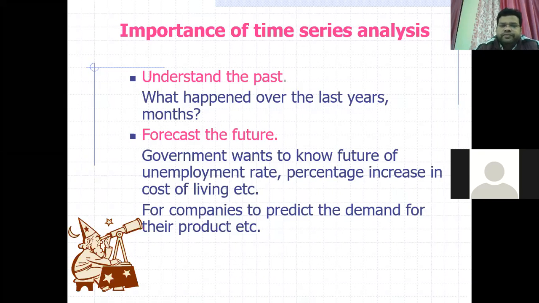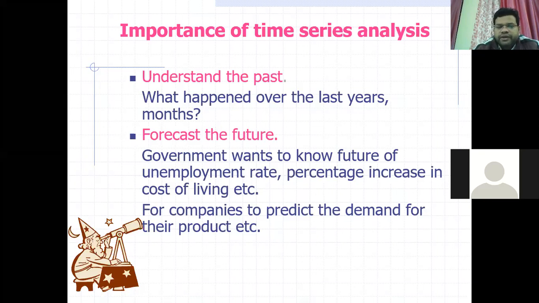The government wants to know the future unemployment rate and the percentage increase in the cost of living, because for every government or private employee there is a cost of living, the CPI, consumer price index. On the basis of this CPI, dearness allowances, DAs, will be given.